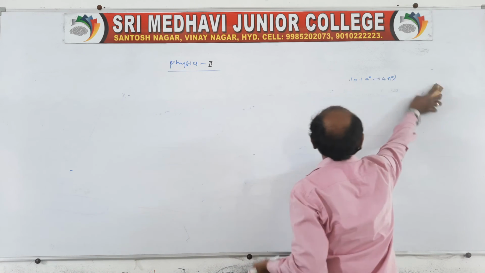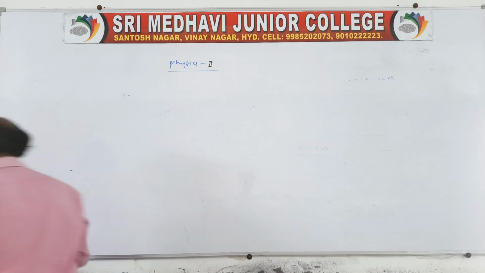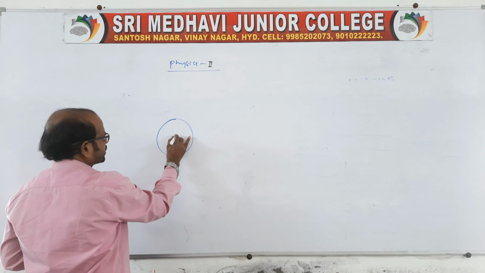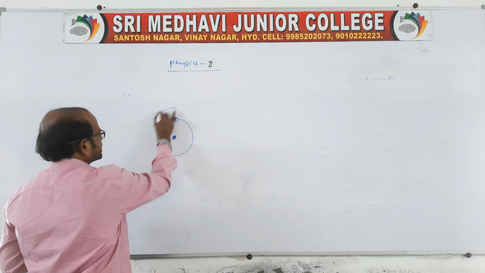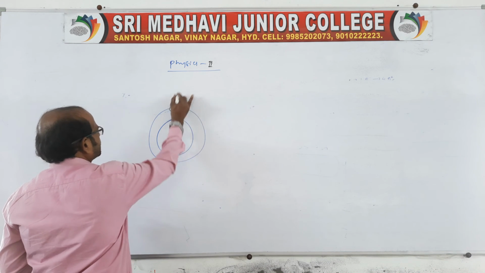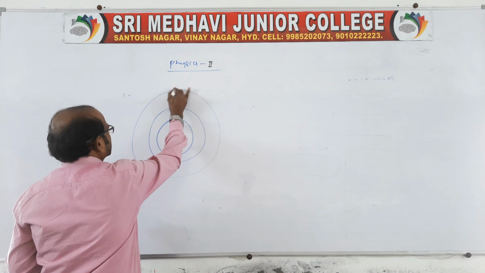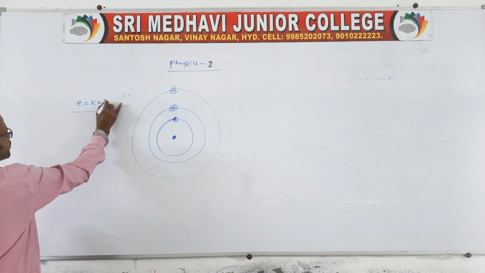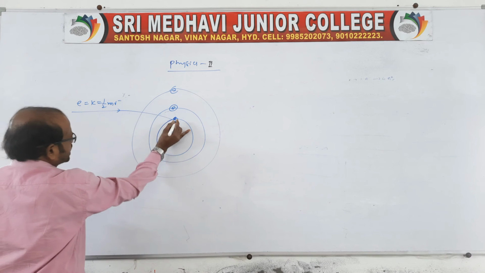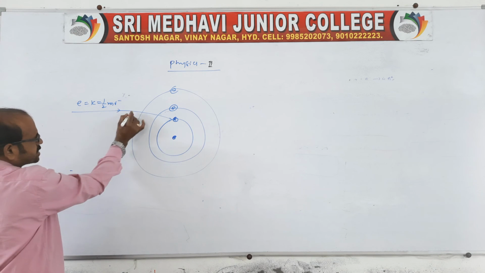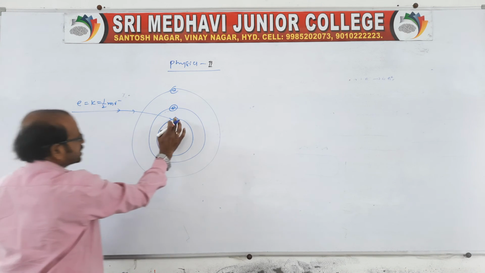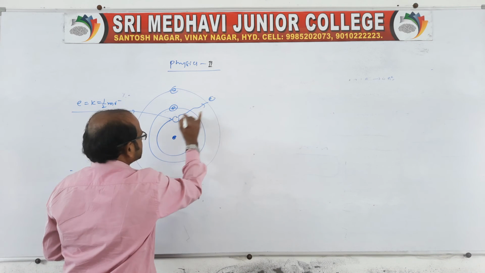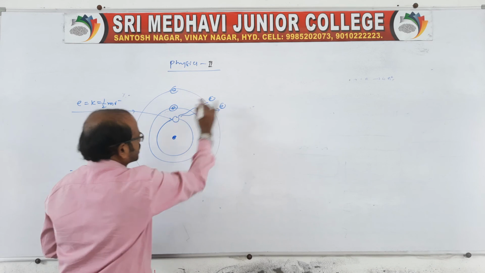Here I will show you. This is actually the characteristic X-ray spectra. This is the nucleus, there is an electron here and another electron there. See, when an electron enters with a kinetic energy K equal to half mv square, it liberates this electron, so both electrons come out from the innermost orbit.